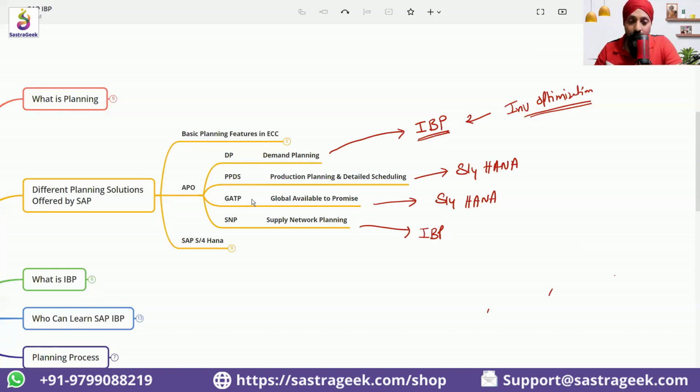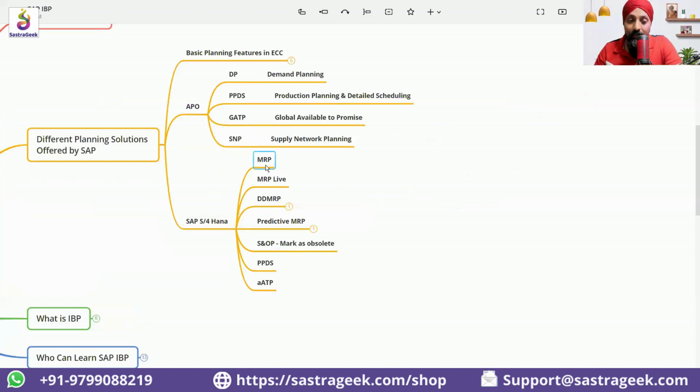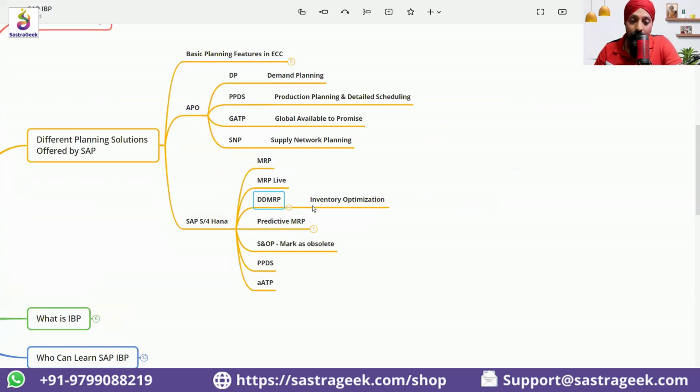Okay, so this is how APO is going down, ECC is going down, and now we have S4HANA. S4HANA has more planning functions. MRP is there, MRP Live is there. Now we have DDMRP also, demand-driven MRP. Demand-driven MRP is a tool for your inventory optimization. This DDMRP is also available in IBP. For inventory optimization, DDMRP is available in both. DDMRP is available in S4HANA also, and DDMRP is available in IBP also.